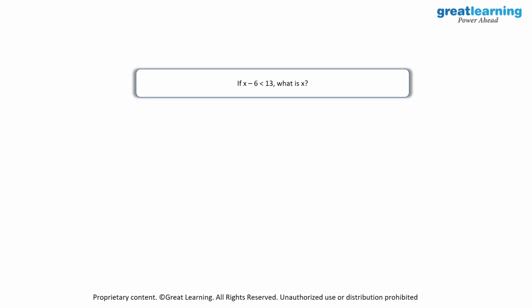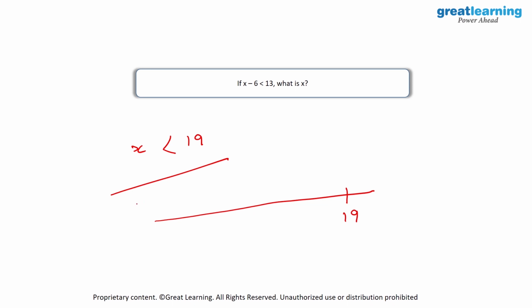So here, when I take minus 6 onto the right side, this will be x is less than 19, and this will be our solution. Here what you get is a list of values. Let's say you have a number line over here and we call this 19, so the value of x can be anything from minus infinity till 19. Since x is less than 19, 19 is not included over here. So the values will be minus infinity till 18 over here. So this is your result.